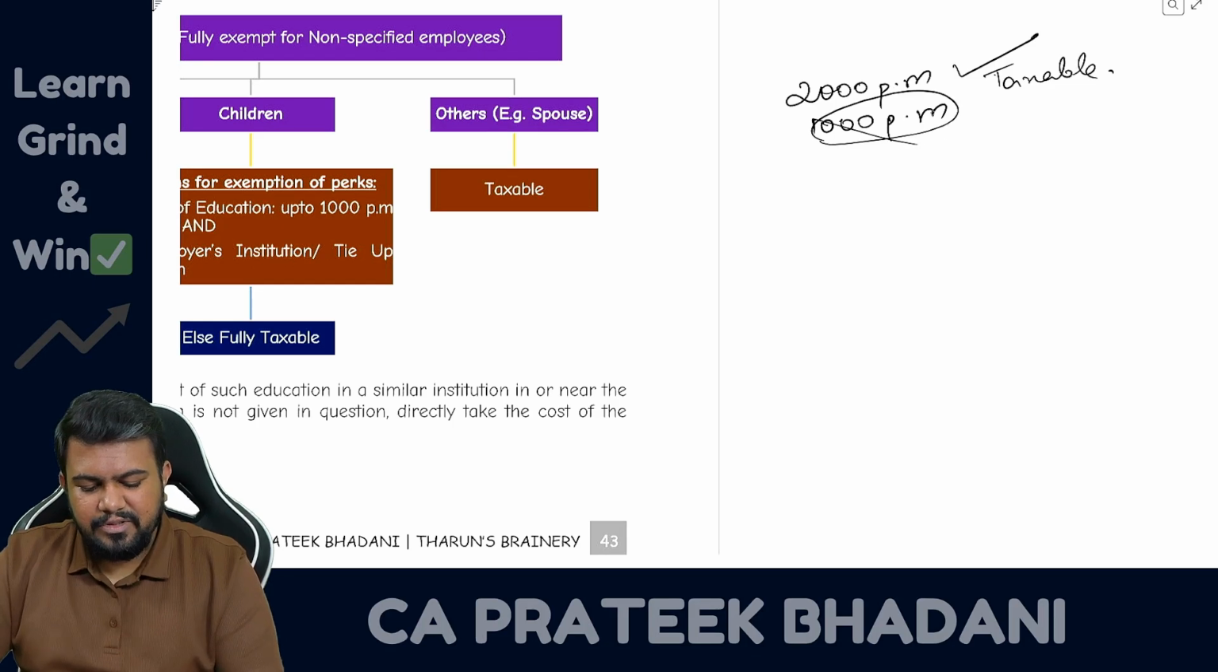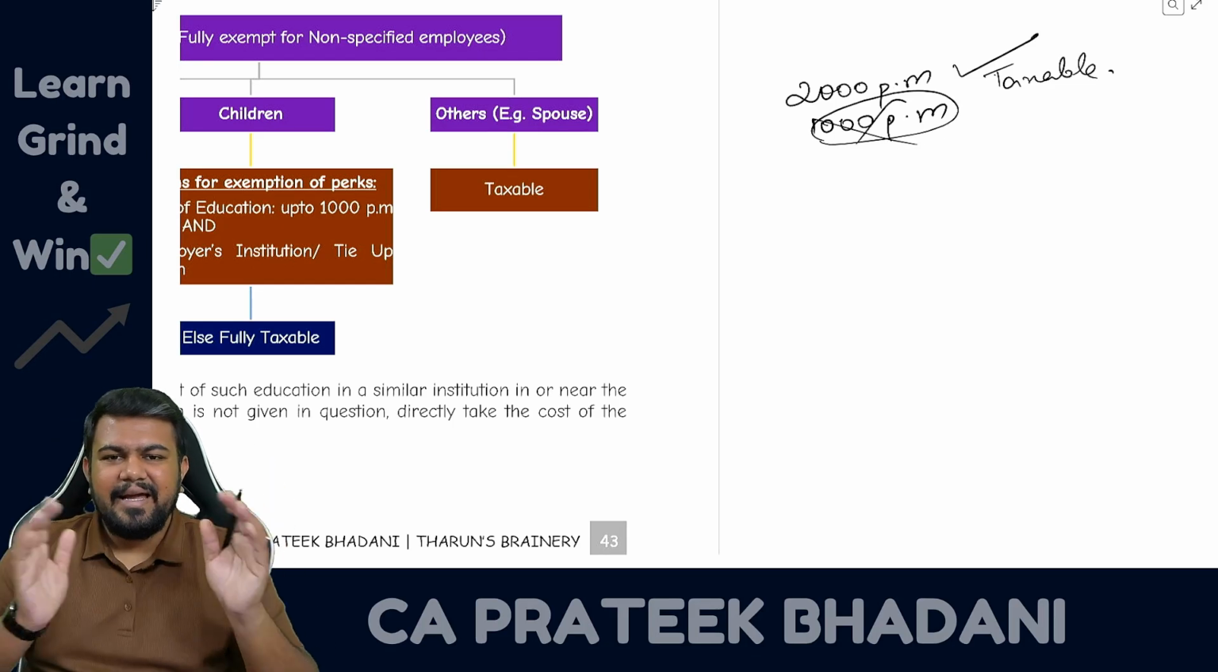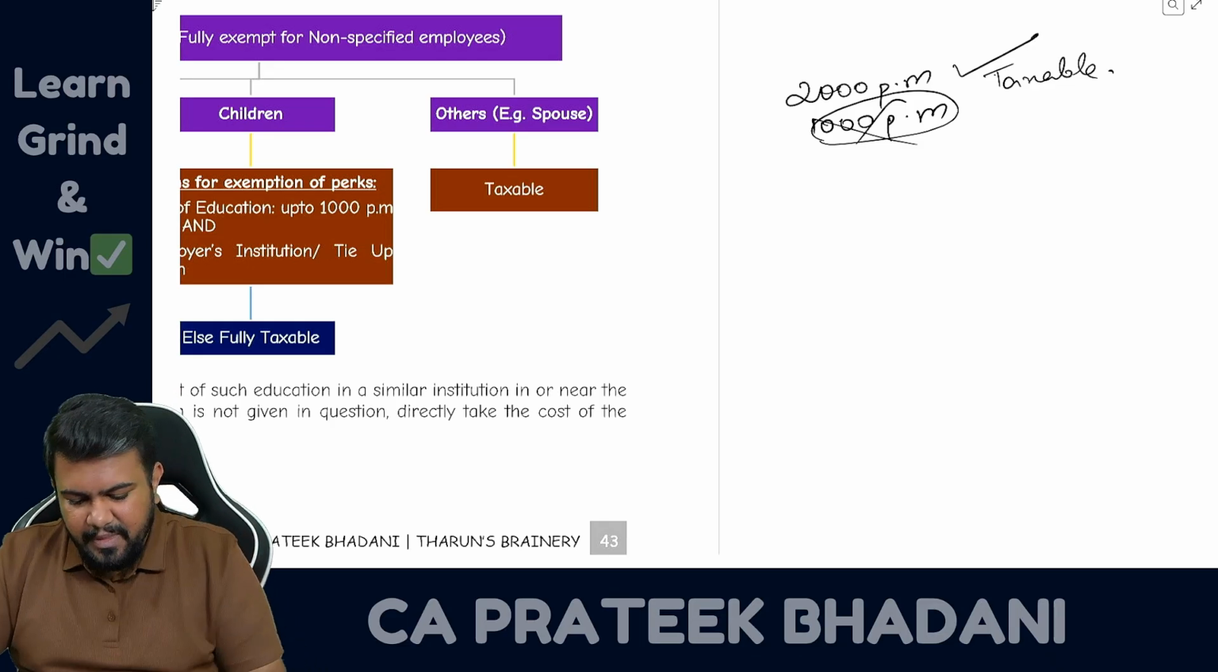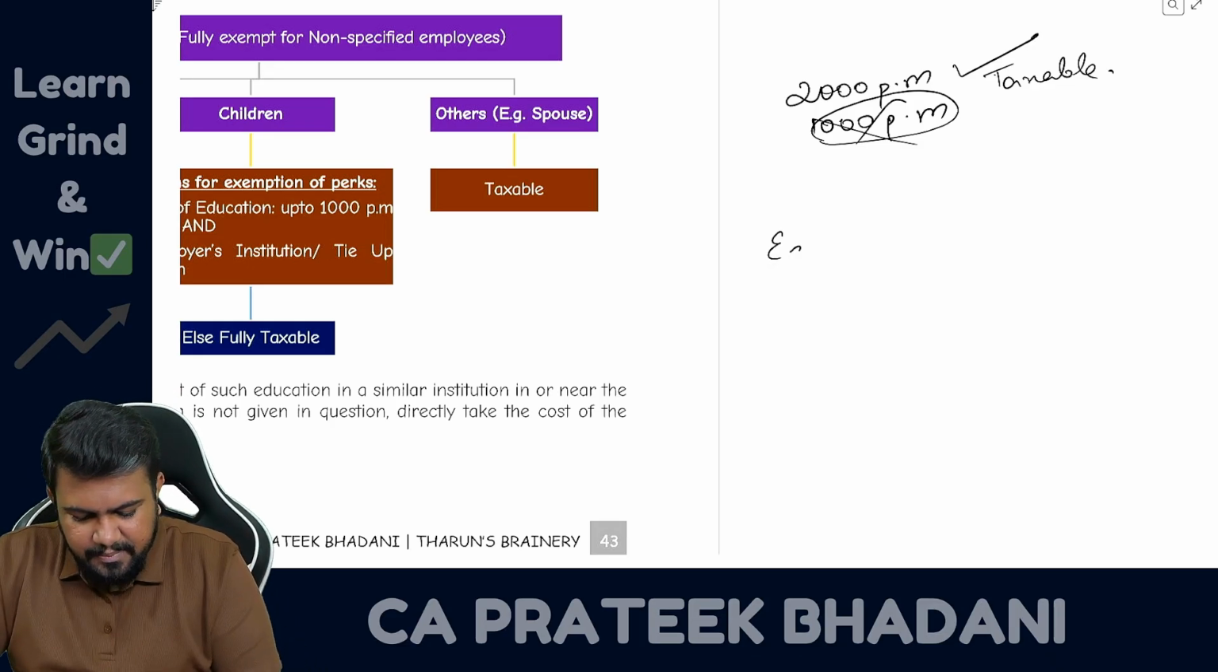Okay, this 1000 itself we should not take. If it is excess, the entire amount will be taxable. In the salary chapter, you have three places. First place is this education.